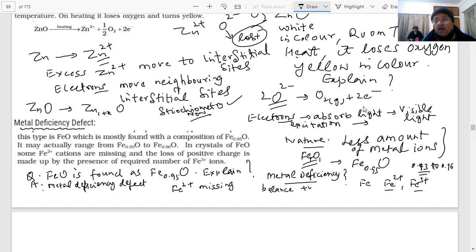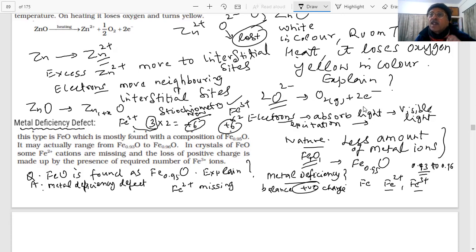Supposing 3 Fe2+ are missing, then 3 into 2 is plus 6. How many Fe3+ will come now? 3 into 2 is plus 6, so if 3 of these go, 2 are required.